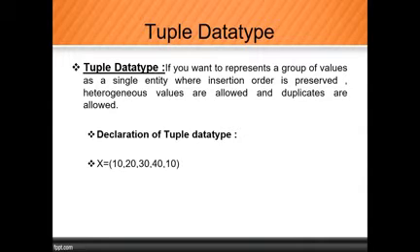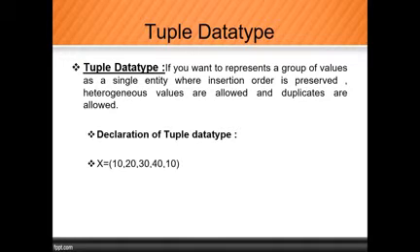Okay, there is only one difference, there is no other difference. So let's discuss the definition of the tuple data type. If you want to represent a group of values as a single entity where insertion order is preserved, that means in list we can maintain insertion order, and also in tuple we can maintain the insertion order.